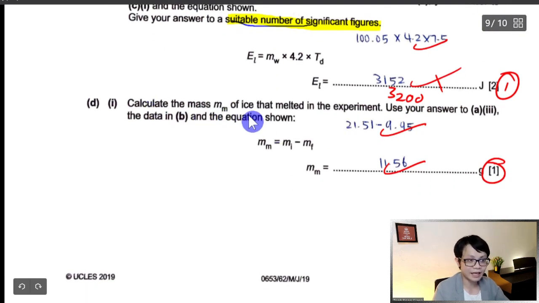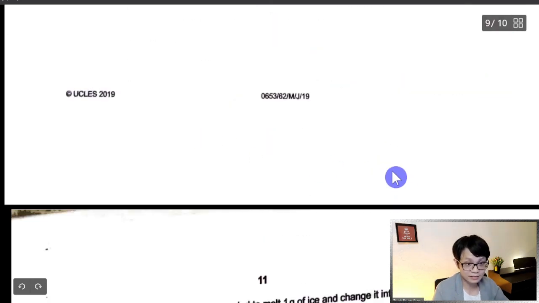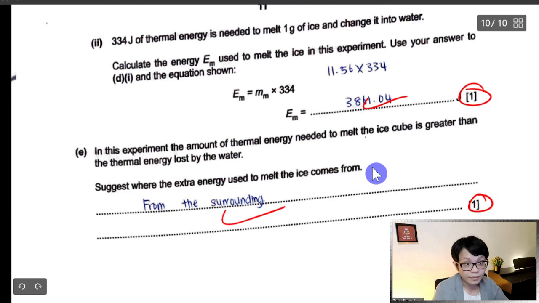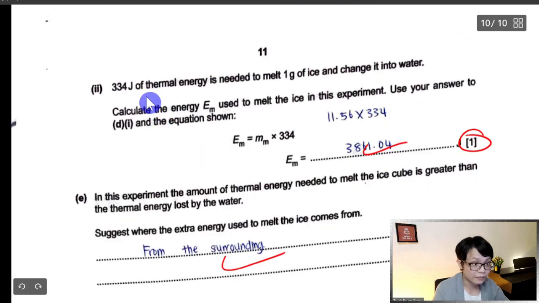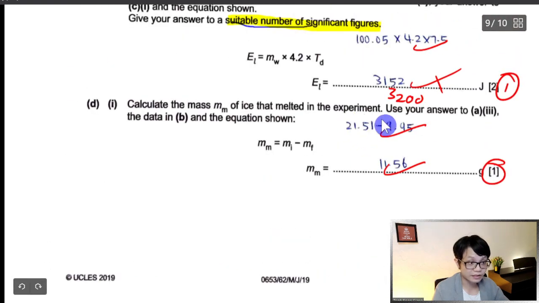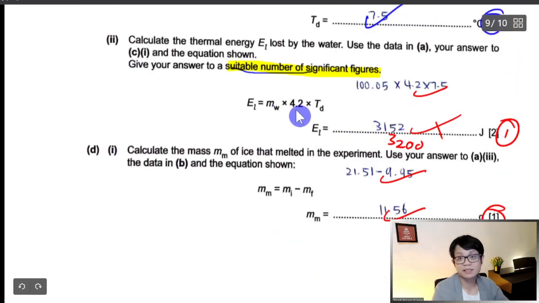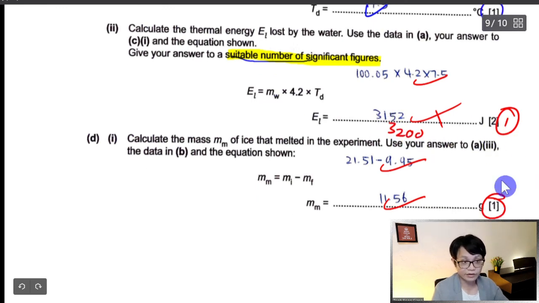Calculate the mass m. This one minus this one, you get 11.56. Okay, last page already. 334 J per 1 gram of ice melting into the water. Calculate the energy. So the energy is mcθ, correct or not? That is what the student did. It's mcθ, so you get 2200 joules that you already got.